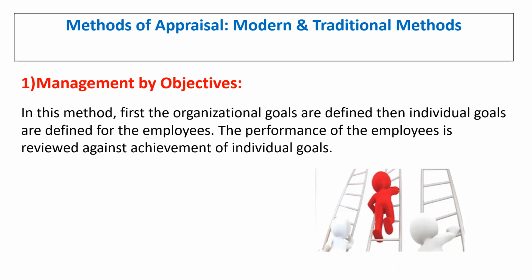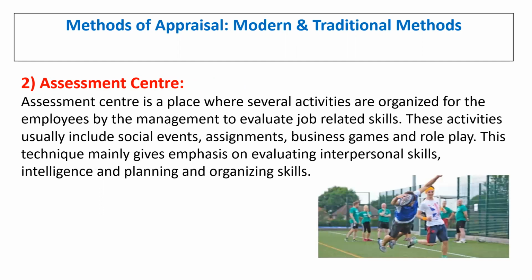Later on they go on setting the objectives again and again, and they review the completion of the objectives. Like that it goes on.